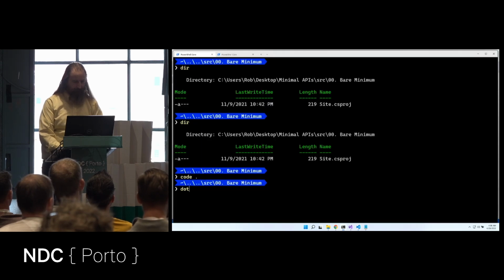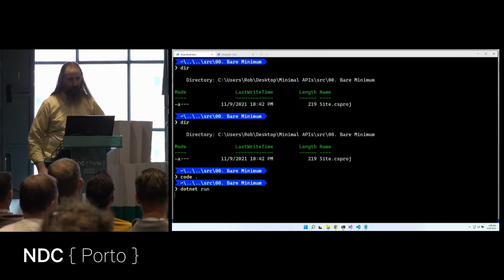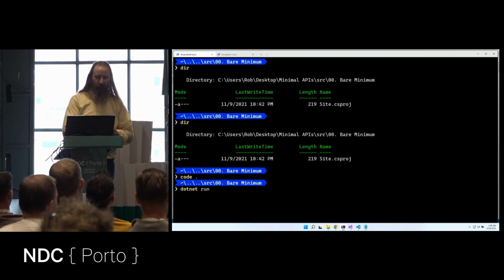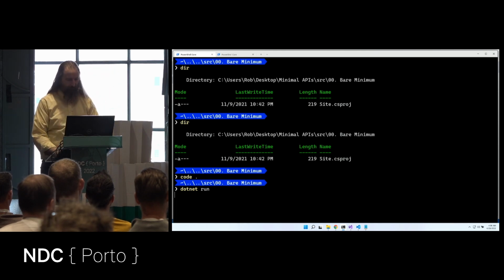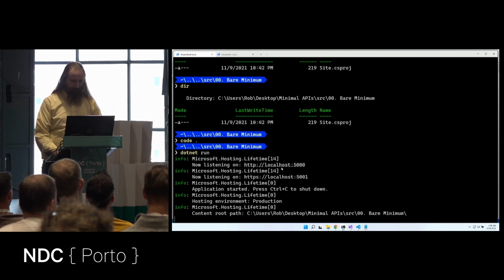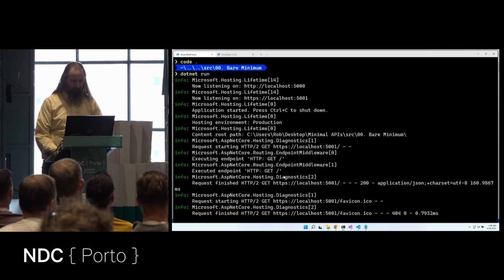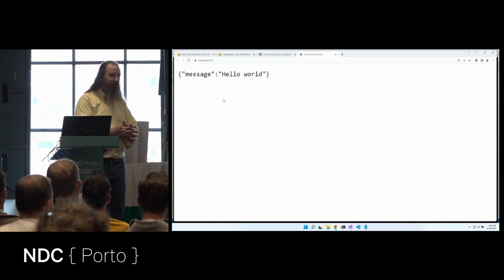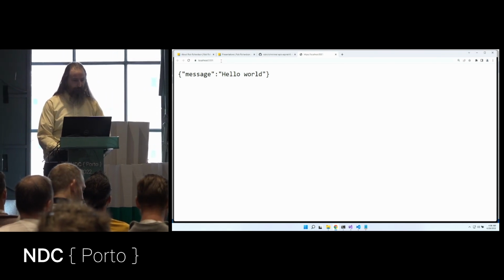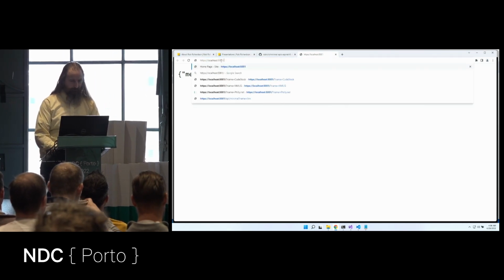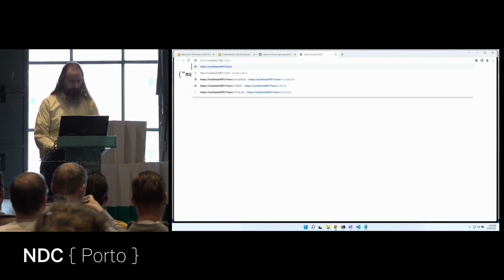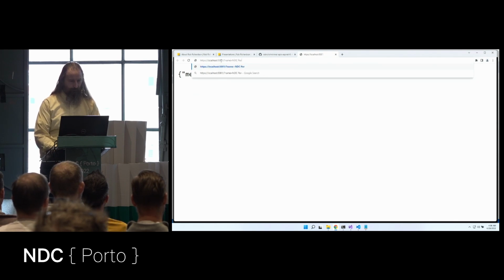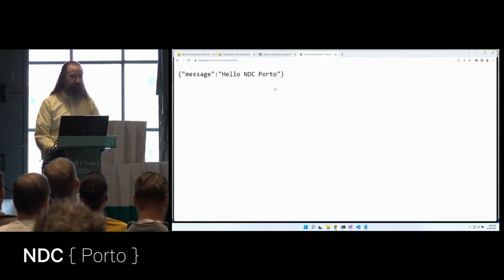Let's come in here and let's say dotnet run and fire up our web server. Now, this will take just a minute to compile because, of course, my machine just woke up this morning. But now we've got a website. Let's go to that website. And we have our content. Hello, world. Now, the cool part about this is that we can also do things like, let's say, name equals NDC Porto. And now we say, hello, NDC Porto.